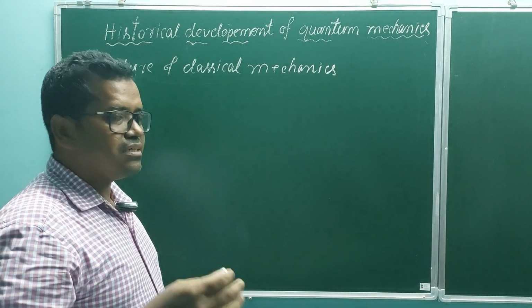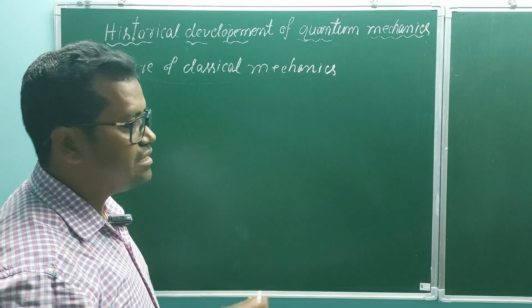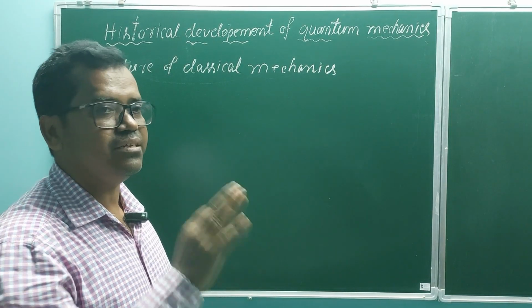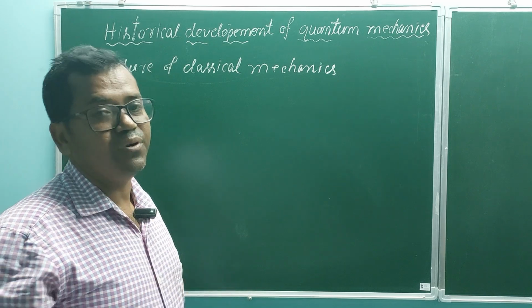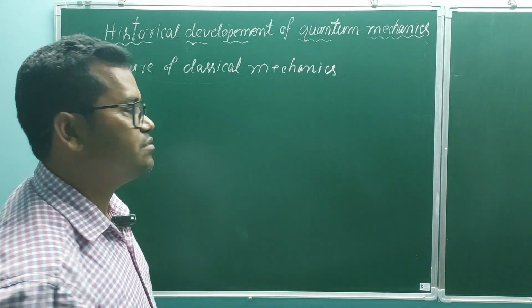Now, what are classical mechanics? Classical mechanics is Newtonian mechanics. Newtonian mechanics or classical mechanics could not explain certain experiments that were reported in the later part of the 19th century. Now, what are the experiments?